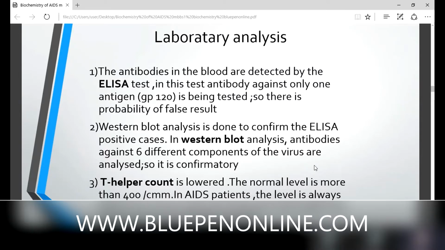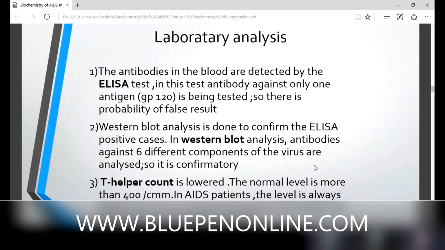Many viral antigens and glycoproteins are present in our structure. At the time of the window period, the starting stage, we can detect only this viral capsid P24. Then what is the second stage? The second stage is known as the seropositive stage.